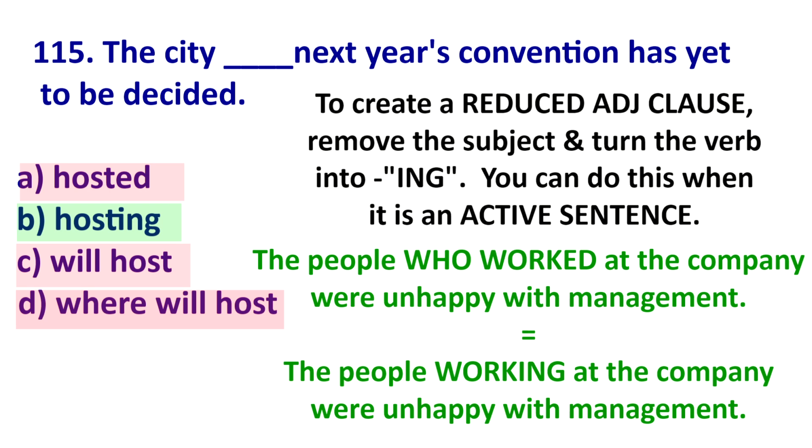The people who worked at the company were unhappy with management. So my adjective clause is who worked at the company. I can reduce this by taking out who, which is the subject, and turning the verb worked into ing. So the people working at the company were unhappy with management.